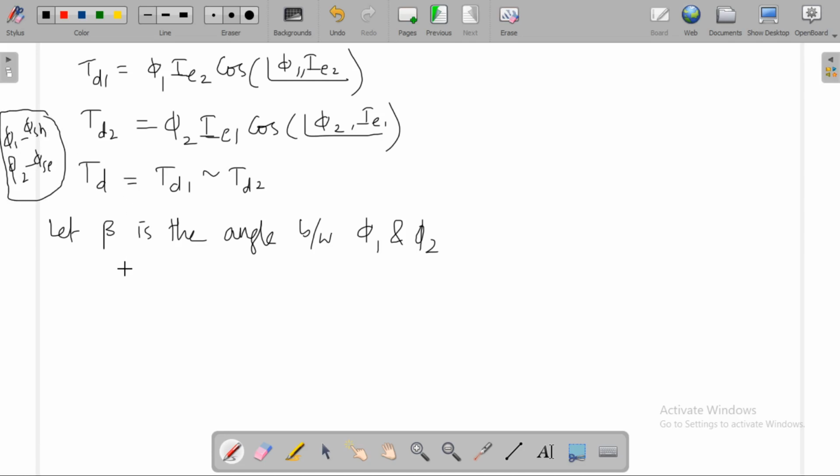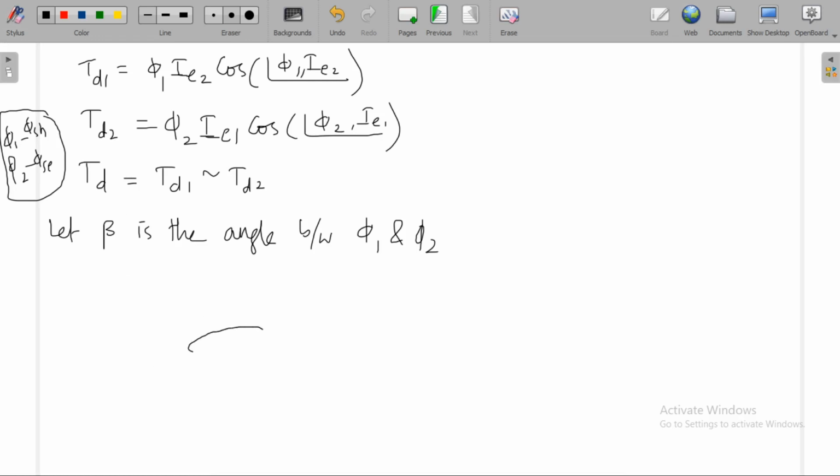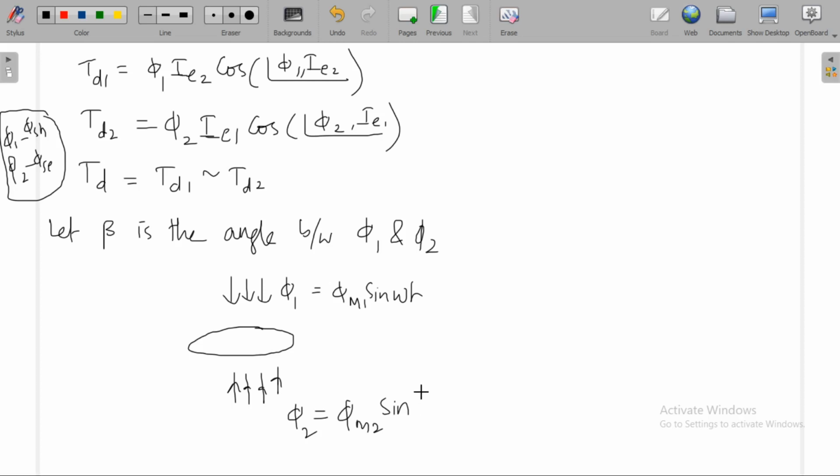So now, this is phi 1, which is equal to phi m1 sin omega t. And this is phi 2. Phi 2 is equal to phi m2 sin of omega t minus beta.